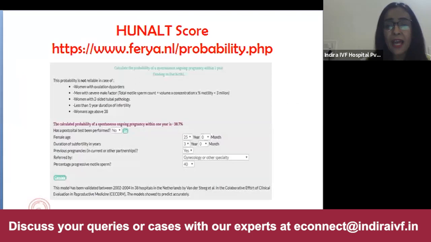But it is unreliable if there is no proper ovulation, if the tubes are blocked, if there is a severe male factor, or if the age is more than 38 years, or the duration of infertility is less than 1 year. So it can be a very useful tool in deciding when should we go forward for the IUI.